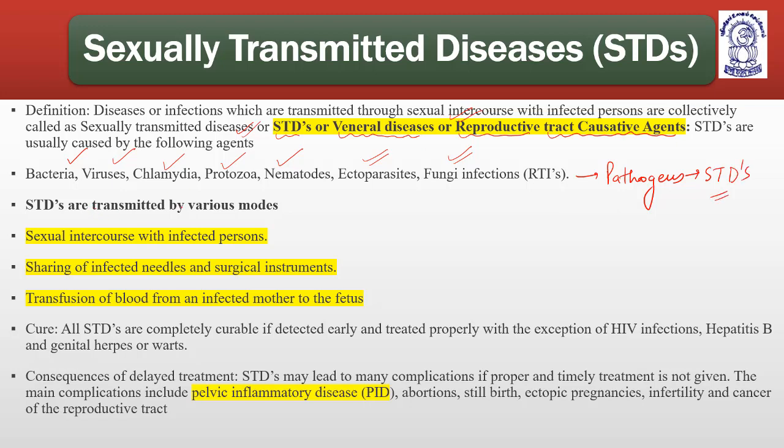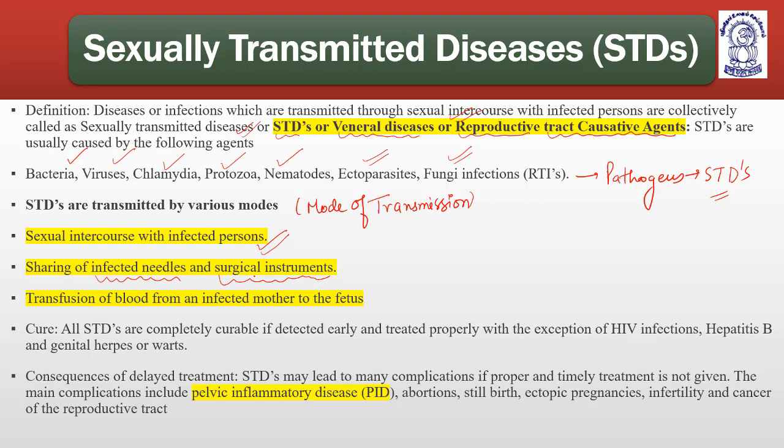Sexually transmitted diseases are transmitted by various modes of transmission. Sexual intercourse with the infected person, knowingly or unknowingly. Although the word knowingly doesn't actually exist, but it can be. So sexual intercourse with infected persons, sharing of infected needles and surgical instruments, they are also possible or potent modes of transmission.